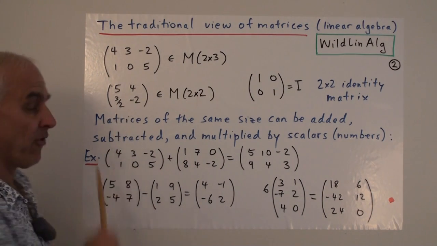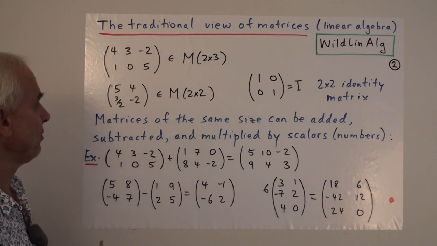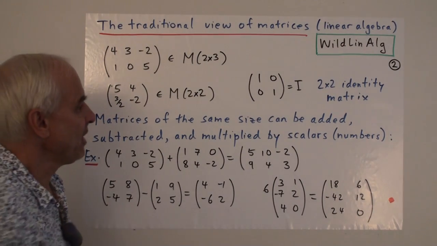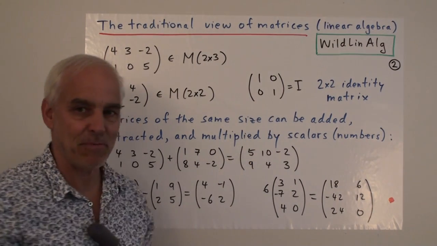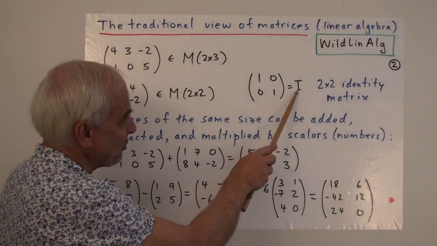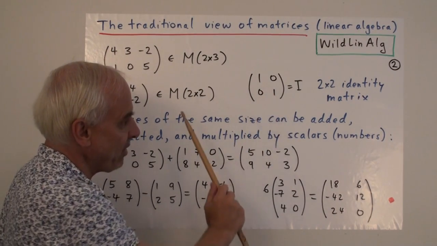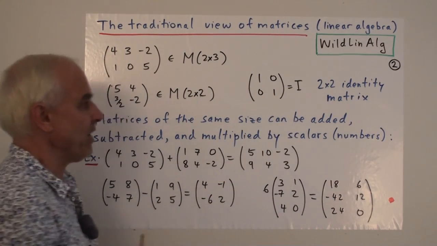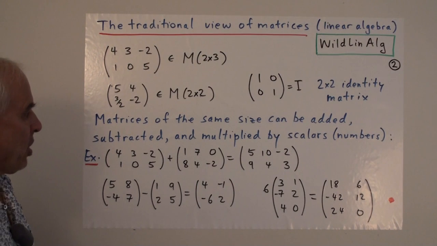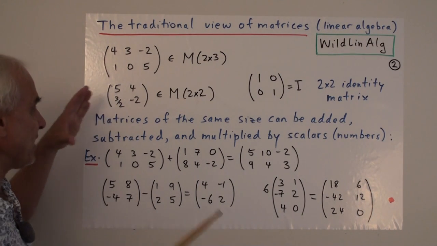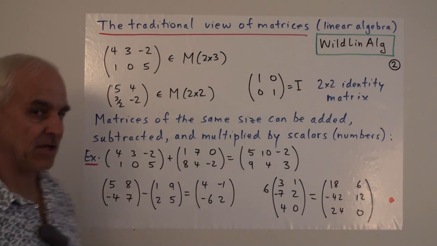You see that the entries could also be rational numbers, negative numbers. Here's another 2 by 2 matrix which plays an important role. The identity matrix, which is 1, 0, 0, 1. That's a 2 by 2 identity matrix. Okay, so there's a number of basic things that we can do with matrices even at this introductory level.